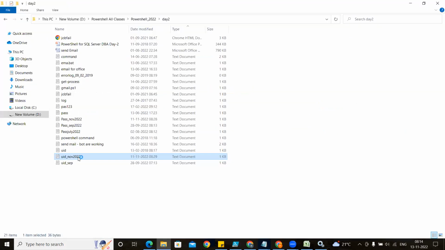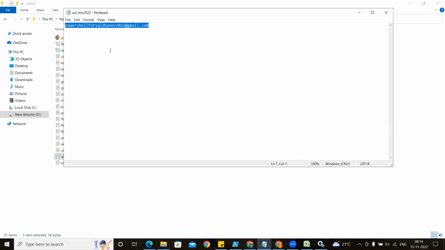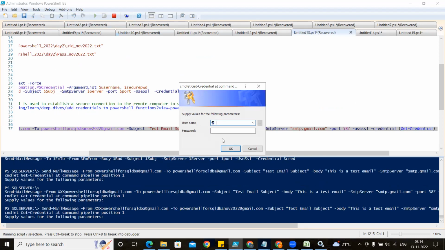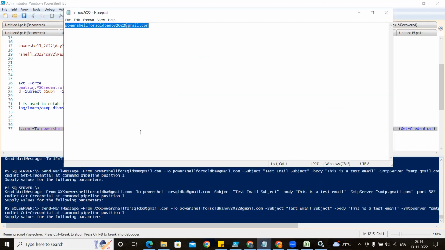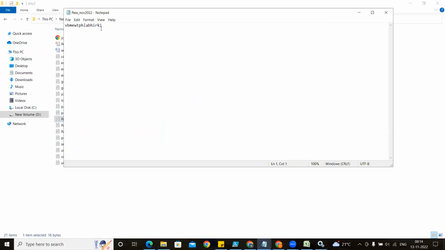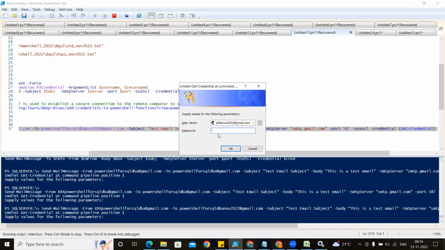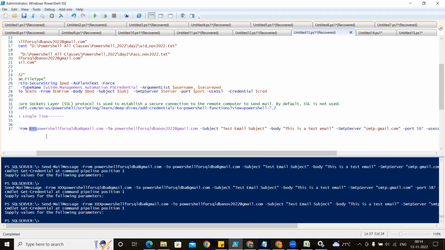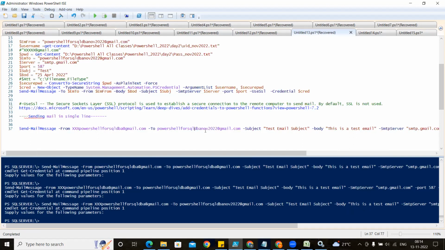So what I'm going to do, I will again take the username and password and try to run this. I have executed it, and I gave my November username and the password for November, which we have generated. So what we are going to see here: I have written something wrong. Whatever I am sending from, I have written XXX, and it is sending to this PowerShell 2012, this one, PowerShell for SQL DBA, November 2002.